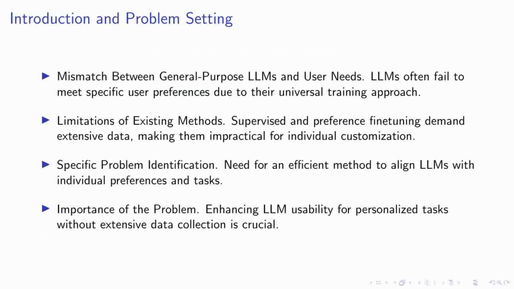Large language models, or LLMs, are designed with a broad scope, aiming to serve general purposes. However, this often leads to a disconnect when it comes to meeting the specific preferences and needs of individual users. For instance, when writing an email, the style and content can vary greatly, depending on whether the recipient is a friend or a professional contact. This mismatch highlights a critical gap in the current capabilities of LLMs.